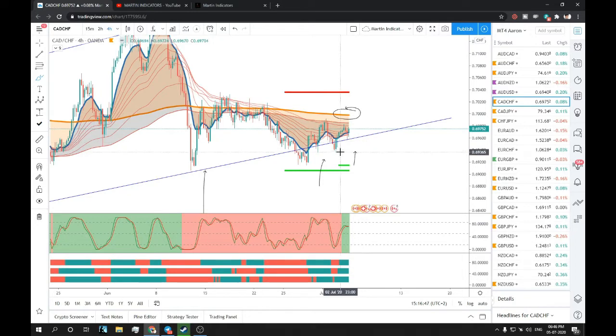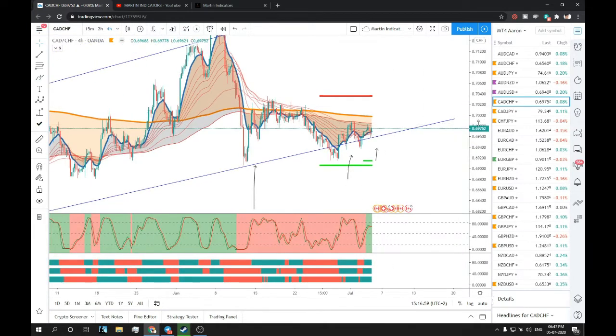If at all you want to take a trade, you can take a long with the stop loss over here, below this structure or this structure, and then you can take 1:2x or 1:1x as per your risk reward ratio, whichever suits you better.